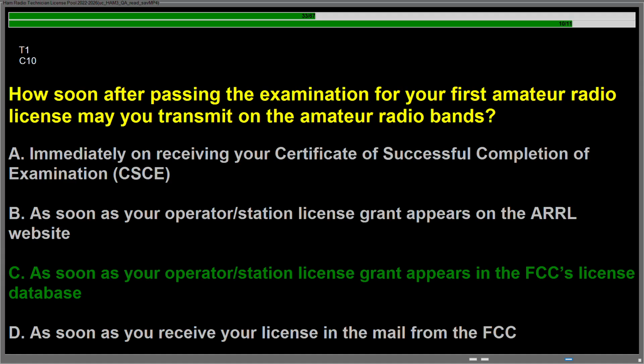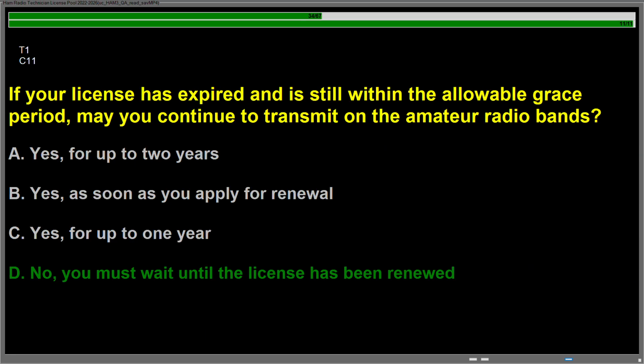Question Charlie 10, how soon after passing the examination for your first amateur radio license may you transmit on the amateur radio bands? Answer is C. As soon as your operator/station license grant appears in the FCC's license database. Question Charlie 11, if your license has expired and is still within the allowable grace period, may you continue to transmit on the amateur radio bands? Answer is D. No, you must wait until the license has been renewed.